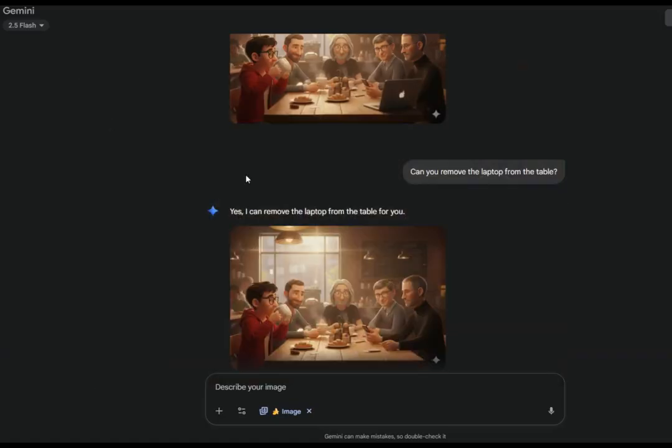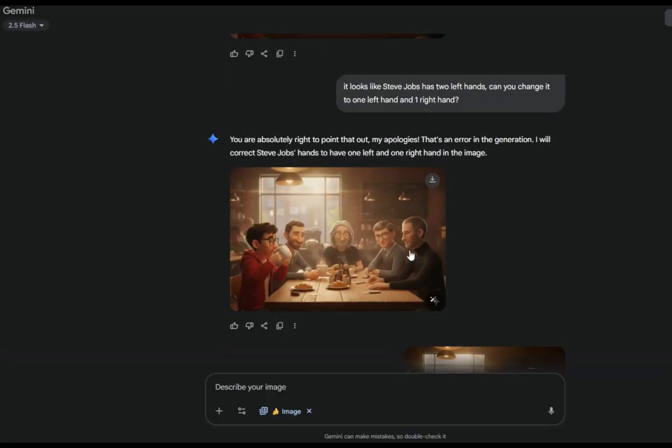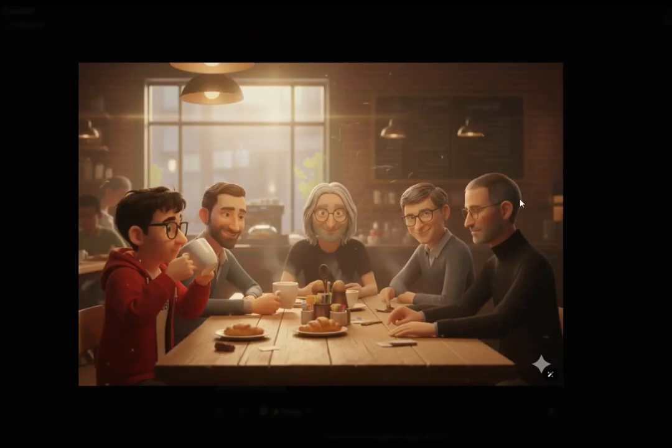Alright, so we go back and further down, and now it really gets crazy because it looks like Steve Jobs has 2 left hands. Can you change it to 1 left hand and 1 right hand? It said, you are absolutely right to point that out. My apologies, that's an error in the generation. I will correct Steve Jobs' hand to have 1 left hand and 1 right hand in the image. Let's see if that's true.